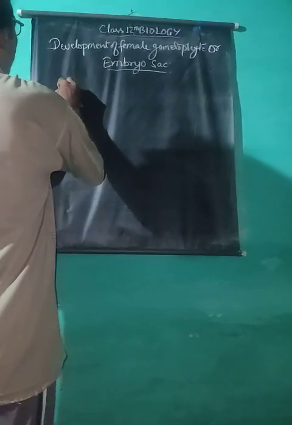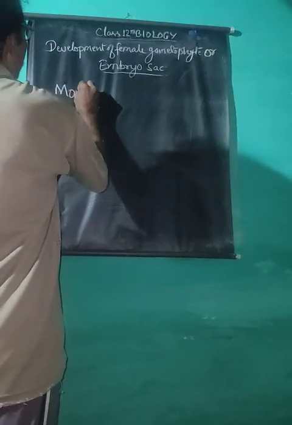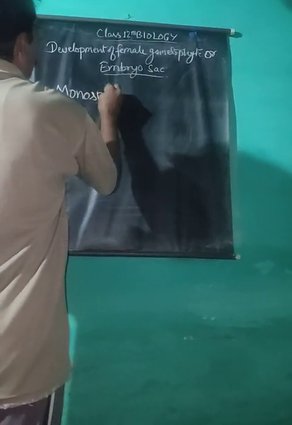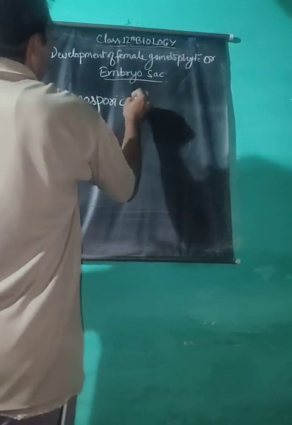Depending upon the number of megaspore nuclei taking part in the development of the female gametophyte, the embryo sac may be of 3 types. First, monosporic embryo sacs, in which only 1 spore out of 4 remains functional.